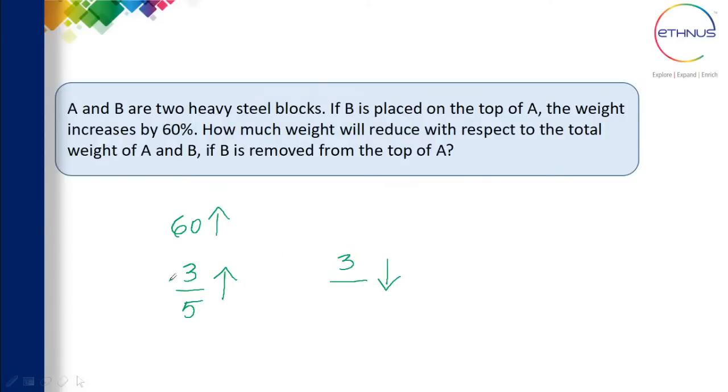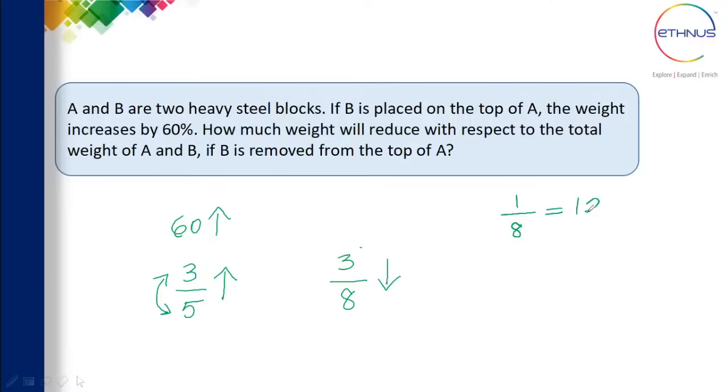The denominator will be the sum of these two, that is 5 and 3. And 5 plus 3 is nothing but 8. So 3 by 8 reduction. When you add something, if there is a certain percentage of increase in that, then when you remove that same thing, the reduction will be, numerator is the same, denominator is the sum of that, 3 by 8. Now when you solve 3 by 8, you should know these values, the fraction to percentage.